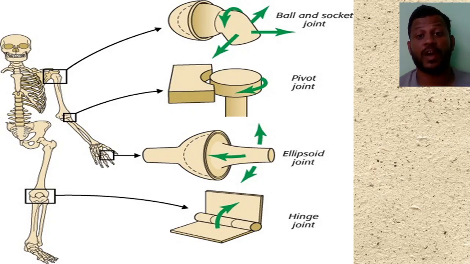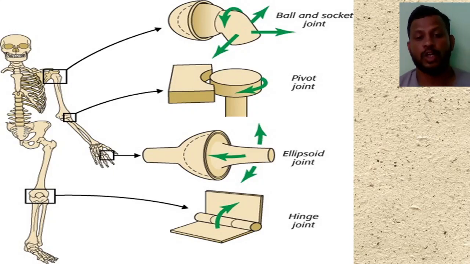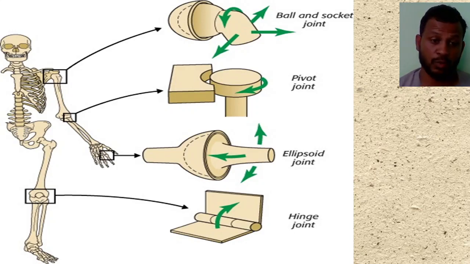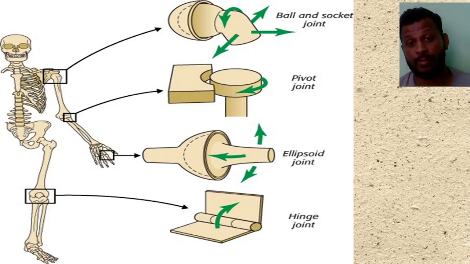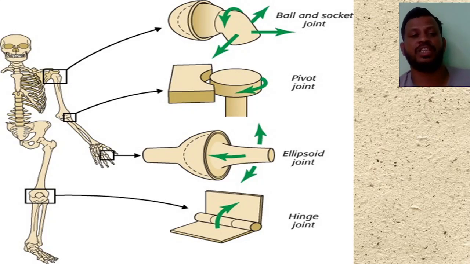Because of these joints, we are able to do a lot of activities. Okay, a lot of activities like walking, moving, holding, throwing, we can play cricket, we can play football, we can do the home activities, it means the domestic activities, we can work in agriculture, in every sector we can work with the help of these movable joints. These are very important joints present in our body.